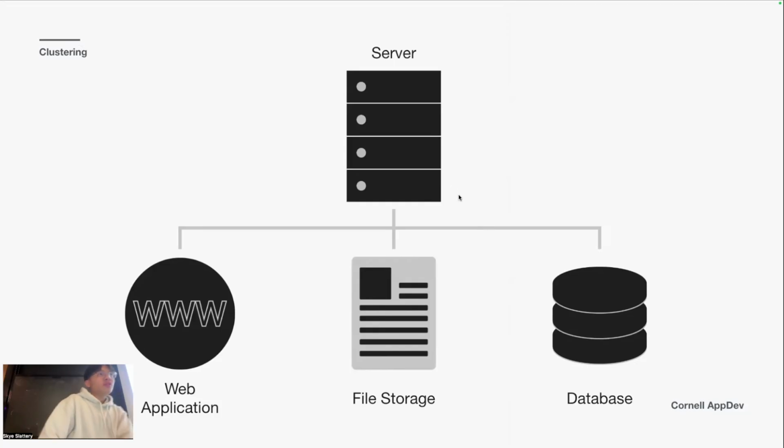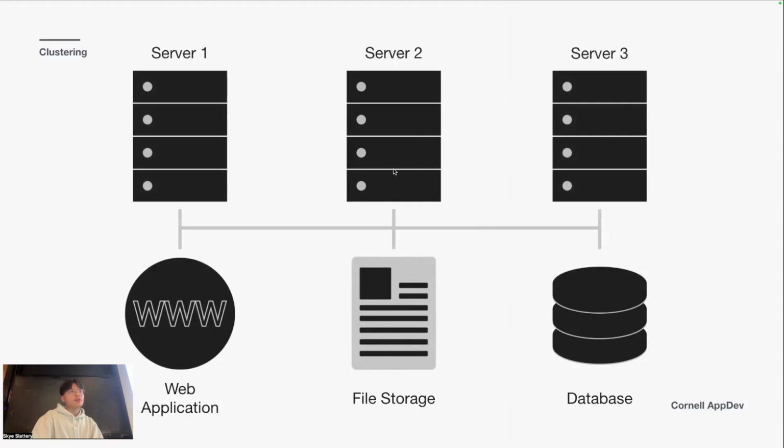In real production, usually you have multiple servers like this, which is what I was talking about for AppDev's case. We'd have one server just for the web application and the logic. Maybe a bucket or another server for file storage, like if you want to store profile images or other files, maybe PDFs. And then we can have another server just for the database, like the user rows and the tables and everything like that.